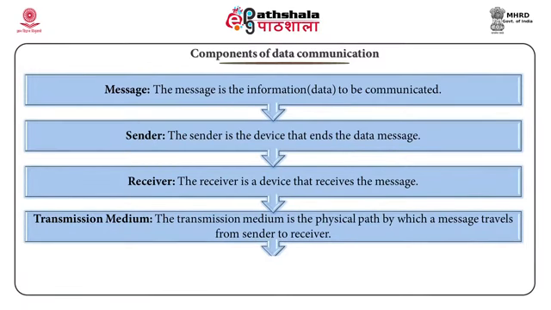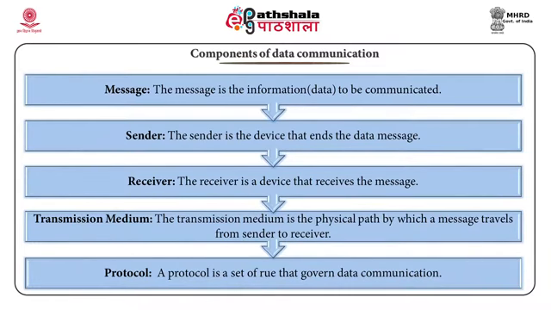Transmission medium. The transmission medium is the physical path by which a message travels from sender to receiver. It can consist of twisted wire cable, coaxial cable, fiber optic cable, laser or radio waves. Protocol.